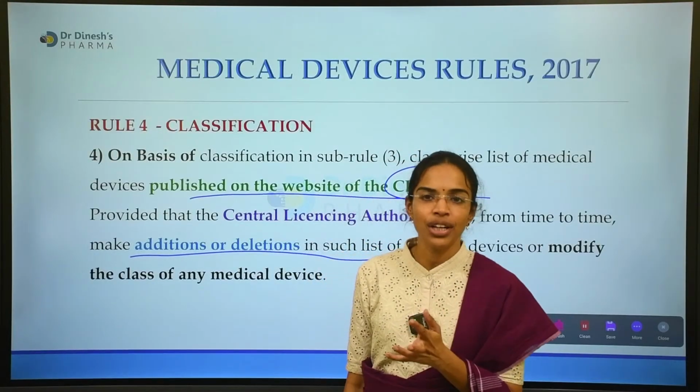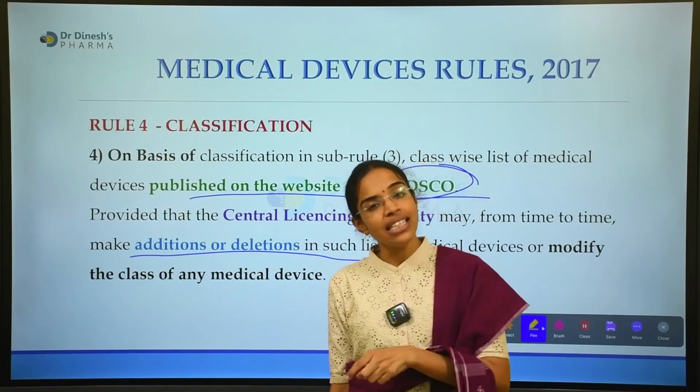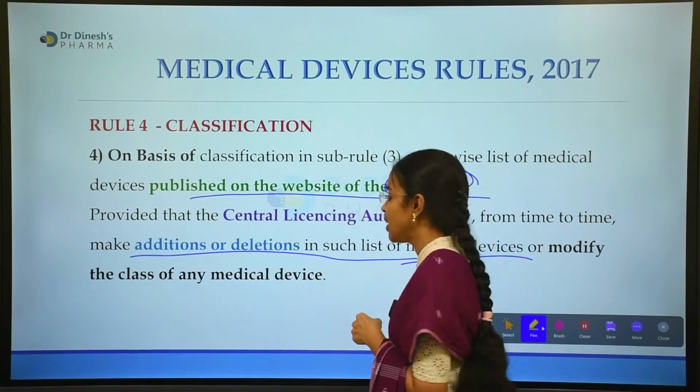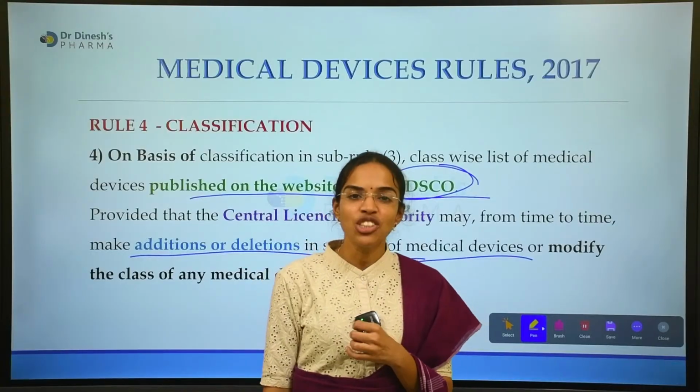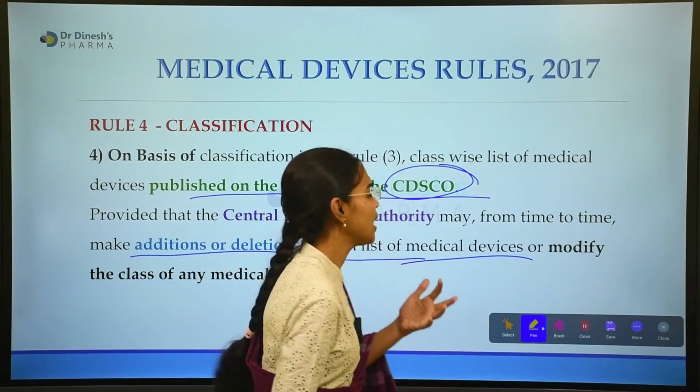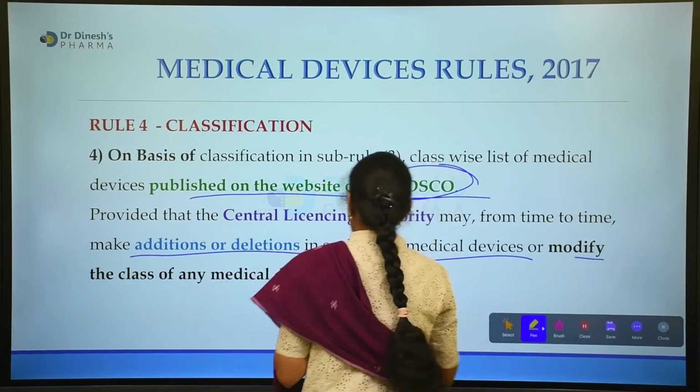Okay, it has every authority to make the additions and deletions of the list of such medical devices. It has every authority to make changes or additions or deletions or any modifications of the class of device.